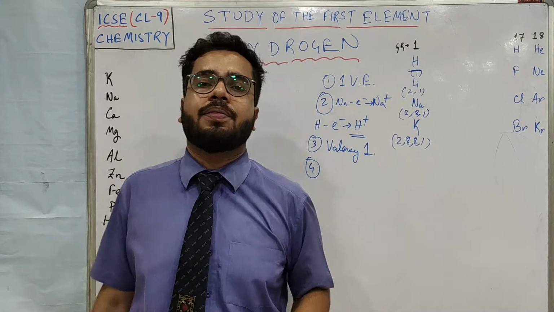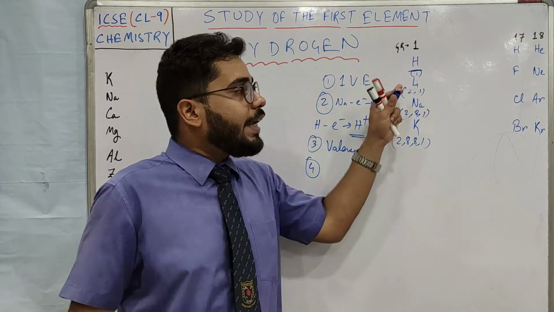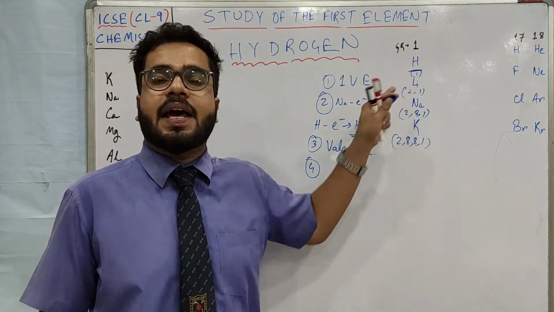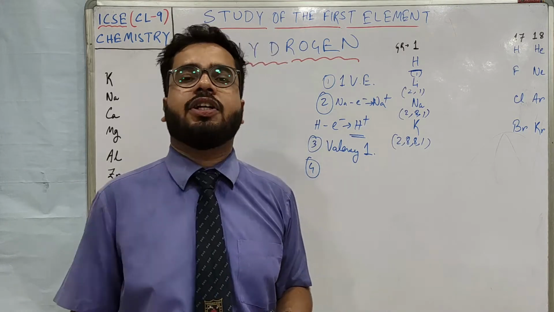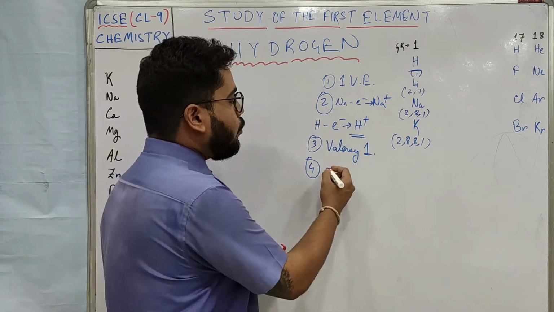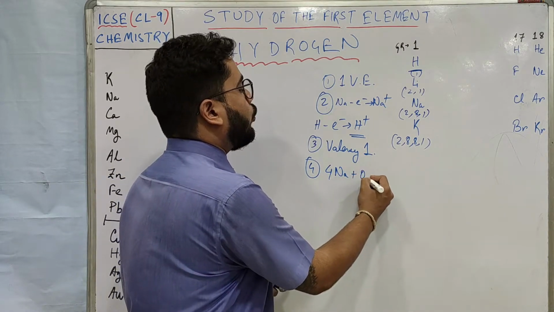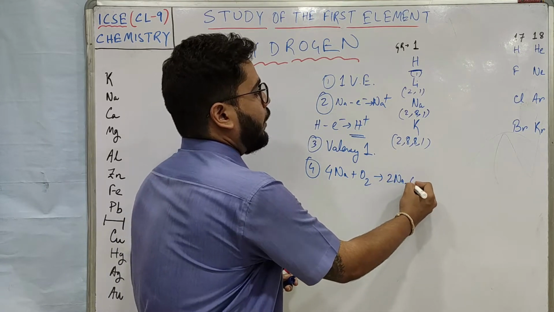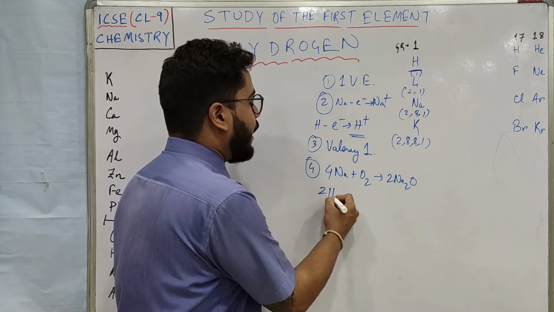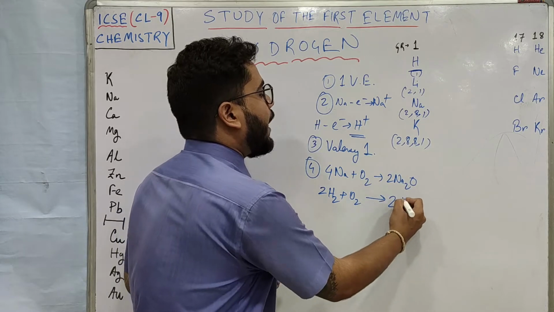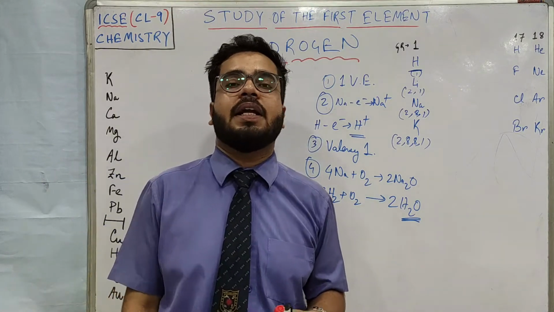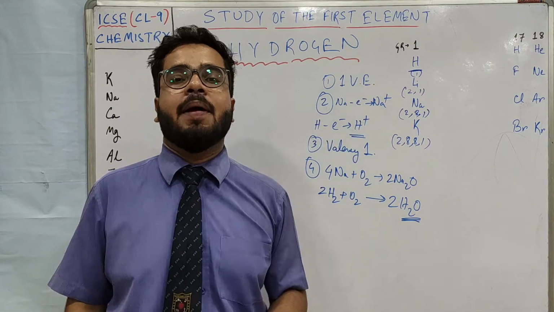Now, the fourth point of similarity: like you have studied in the chapter air and oxygen in your middle school, these alkali metals like lithium, sodium or potassium get burnt in air to produce the metallic oxide. Like you all have learned this equation, 4Na plus O2 gives 2Na2O, right? Sodium oxide, potassium oxide, lithium oxide is formed. Similarly, if you burn hydrogen gas in air, you get the oxide of hydrogen. We call it water. So these are the 4 points of similarities hydrogen has with the alkali metals.